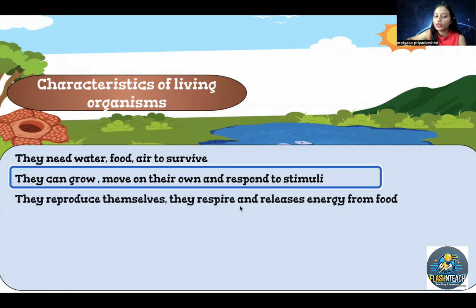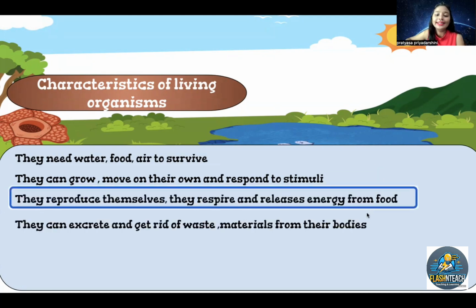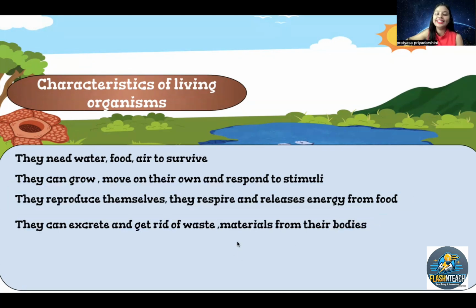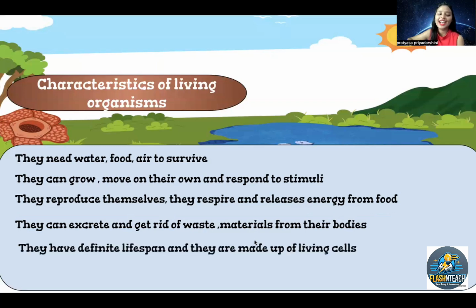They can reproduce themselves, they respire and release energy from the food. They can excrete and get rid of waste materials from their bodies. And the last one is they have a definite lifespan, and they are made up of living cells, right?